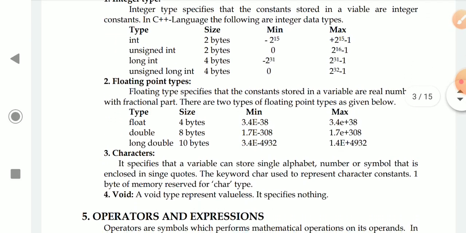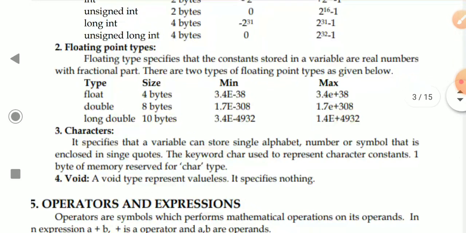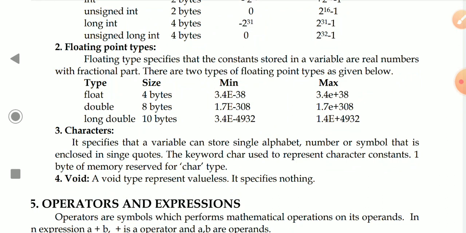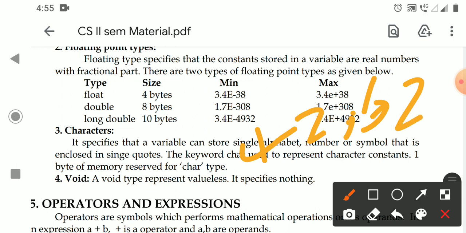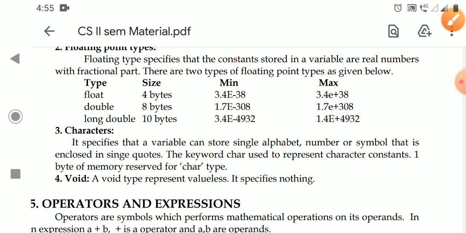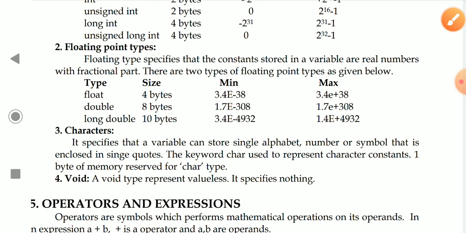Floating point data types specify that the constants stored in a variable are real numbers. For example, 42.62, that is a real number. If there is a decimal point, it is a real number. To store those real number constants, we declare the variables as floating point data types.